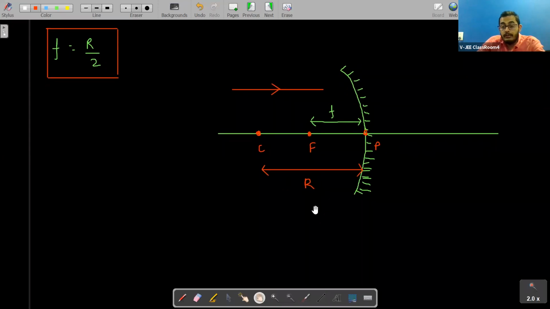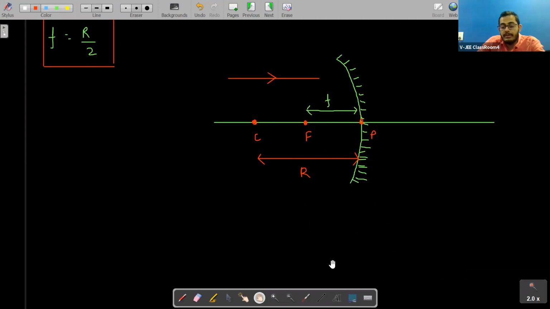One more thing we talk about: if this is the object, students, you can see here, this distance will be what?